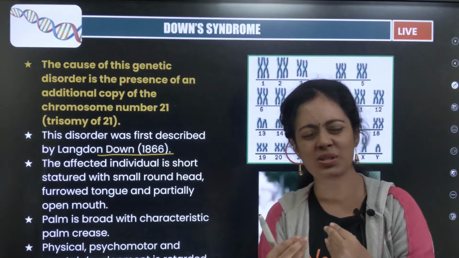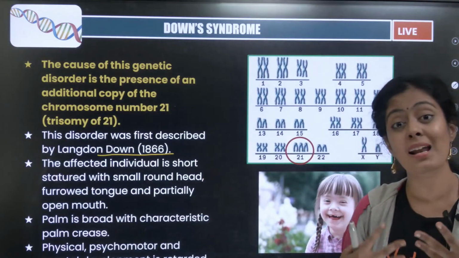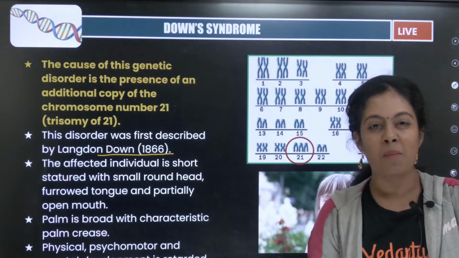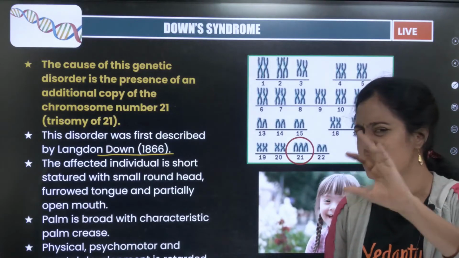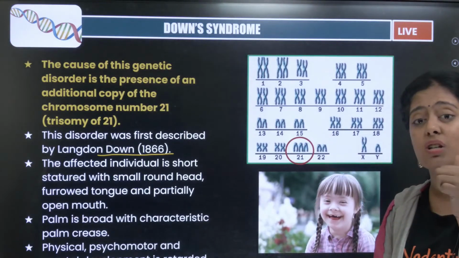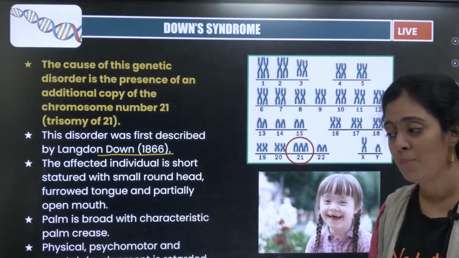Nowadays Down syndrome children have started to lead a normal life. So we no longer segregate them as mentally retarded. Okay, it's a very severe condition. I just want to be very honest with you guys. The affected individual is short in stature. These are all very important.